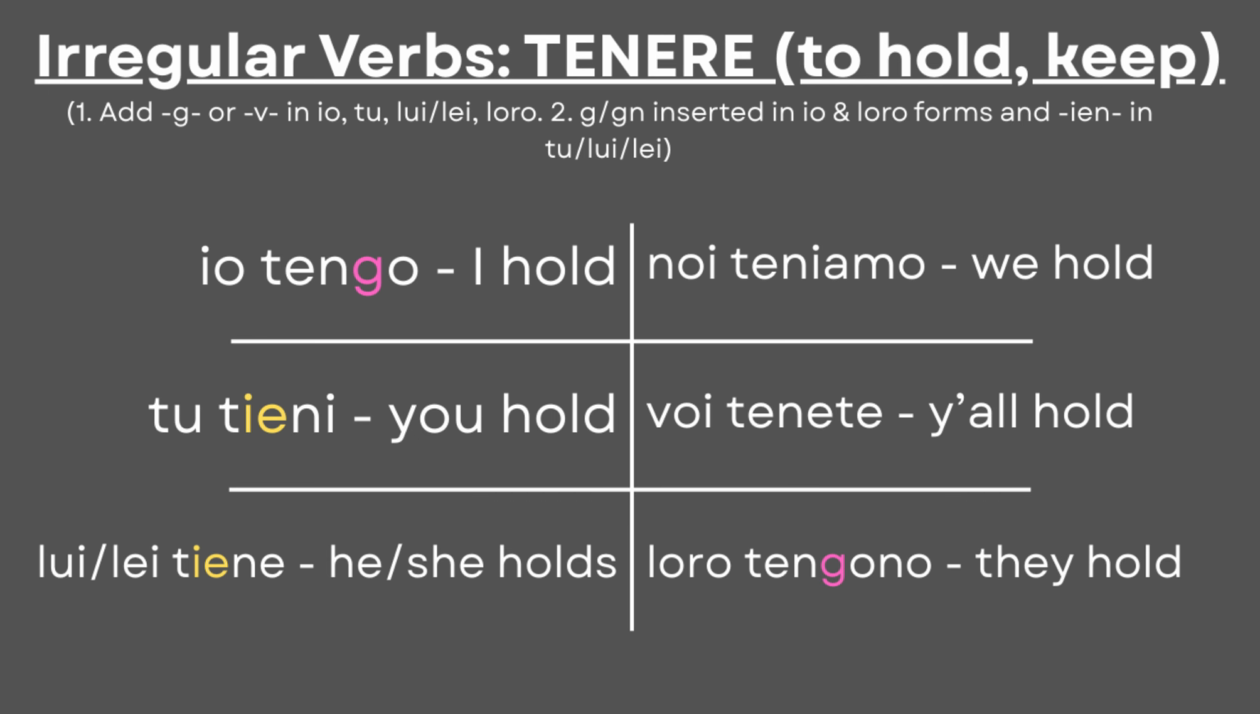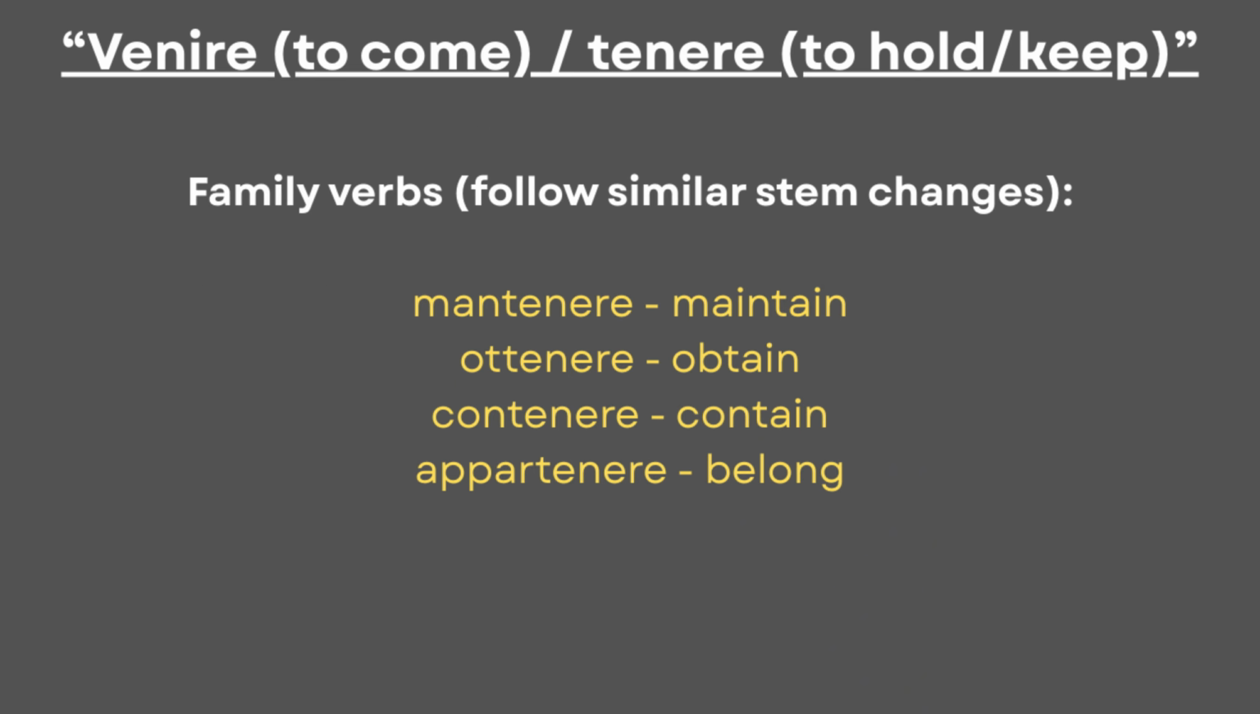The verb tenere also has the same pattern. Io tengo, tu tieni, lui, lei tiene, noi teniamo, voi tenete, loro tengono. Interestingly, Italian has other verbs that follow the same patterns. It's not necessary to show their conjugations, but you will also find them in Italian. Mantenere, ottenere, contenere, appartenere.